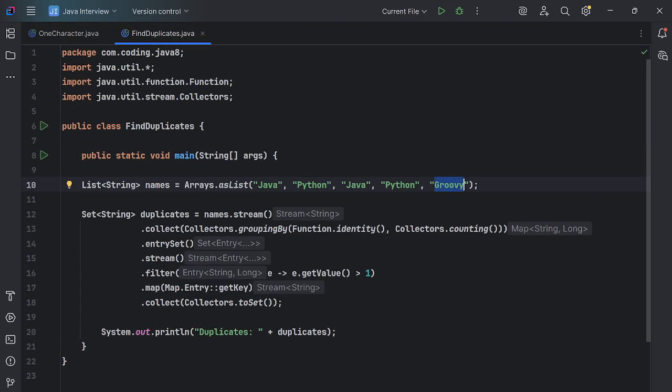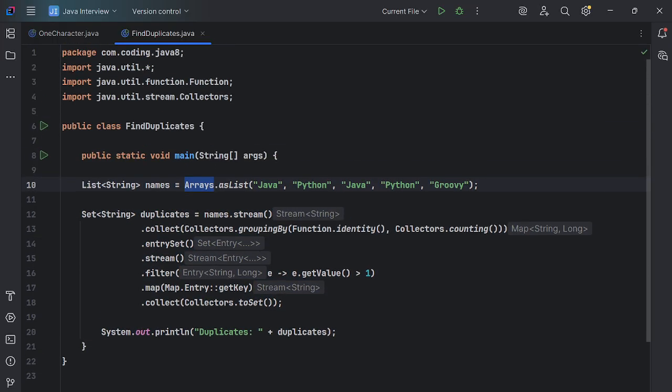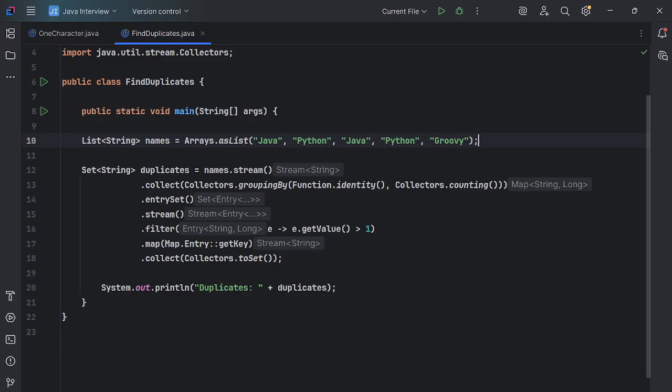This part is clear, like the class and main method. I hope everyone understands. I have declared this list; usually they will give this list. We have to just find the duplicate names here. For finding the duplicates, first we have to count how many times Java came, how many times Python came, how many times Groovy came.